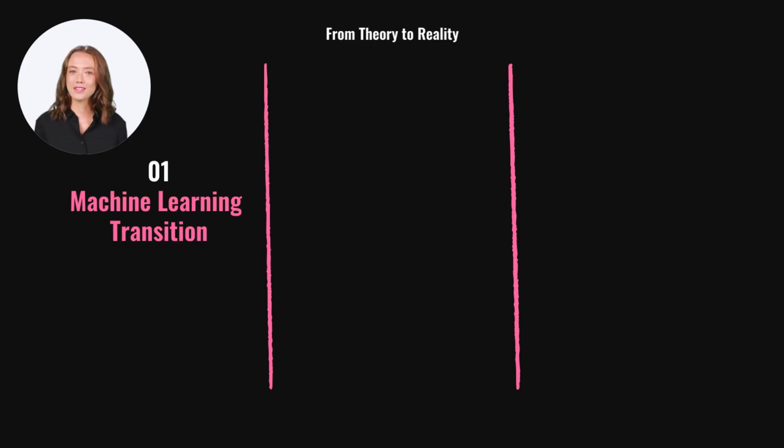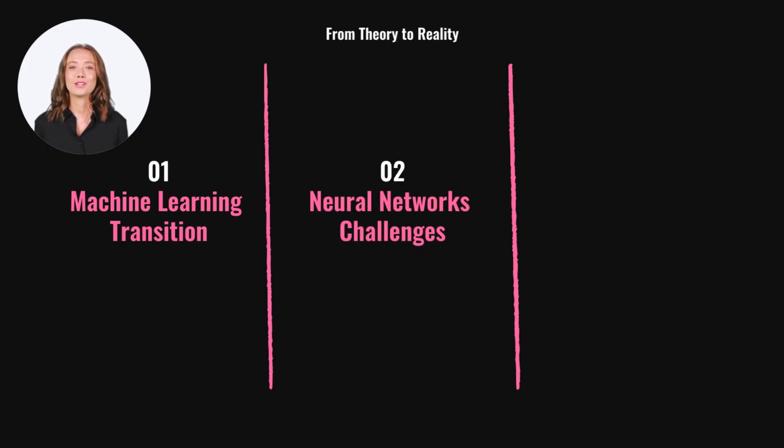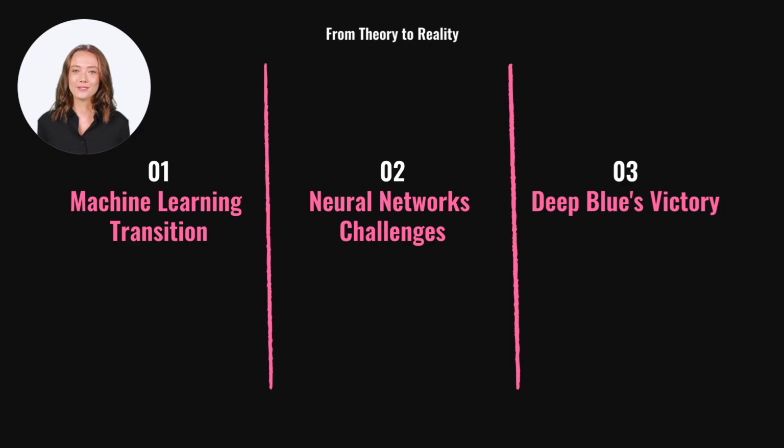Machine learning has transitioned from theoretical concepts to practical applications. Neural networks now tackle real-world challenges, exemplified by IBM's Deep Blue defeating a chess champion. This evolution highlights the tangible impact of machine learning, setting the stage for the rapid advancements of the 21st century, where deep learning and reinforcement learning have become pivotal in innovations like self-driving cars.